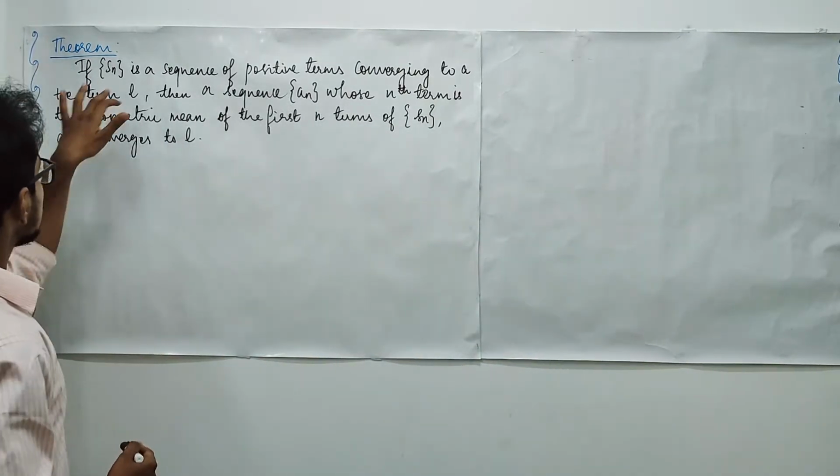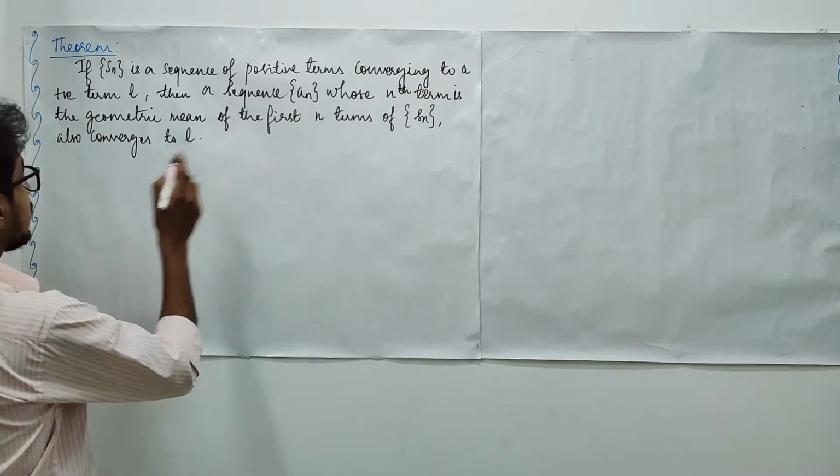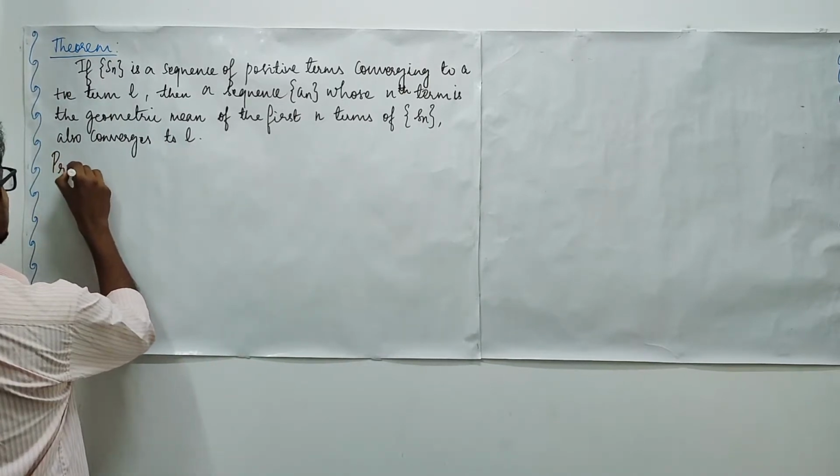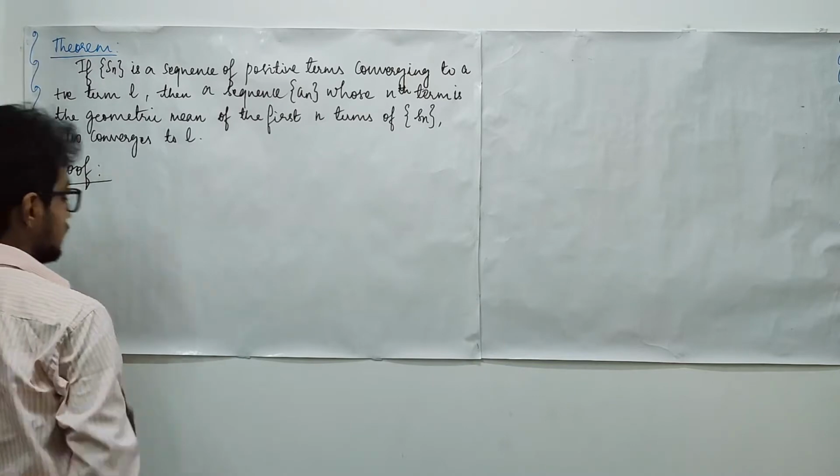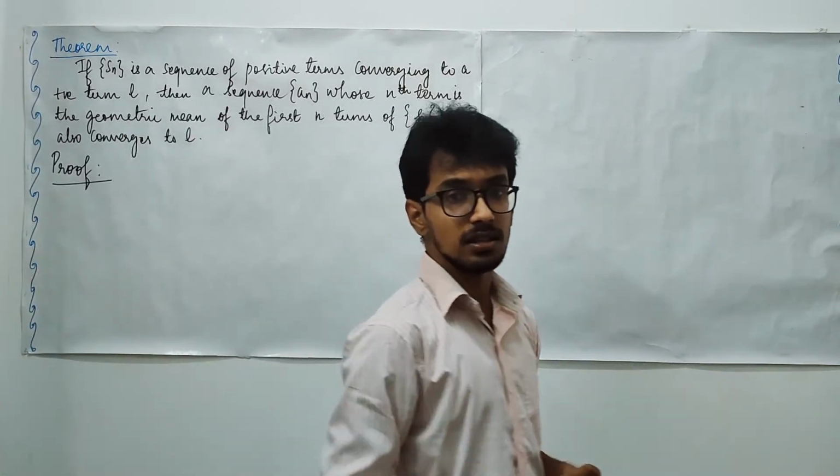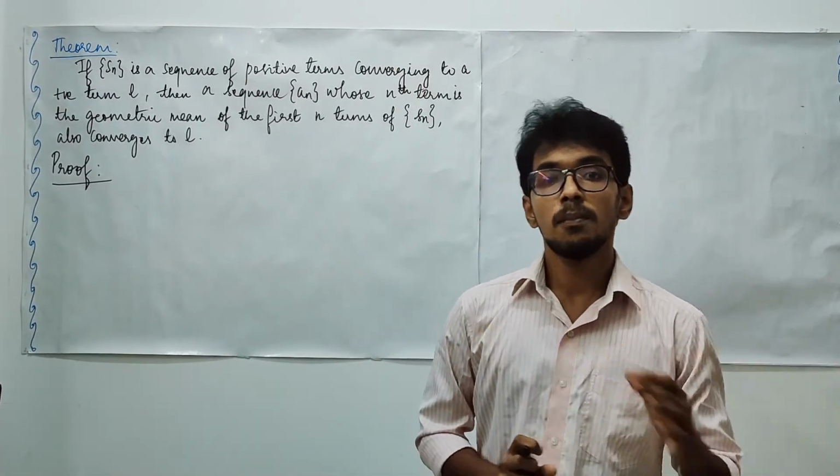Here, you may see that given Sn is a sequence of positive terms. In the previous theorem we have not imposed any condition, but here we are imposing a condition that it has to be a sequence of positive terms.